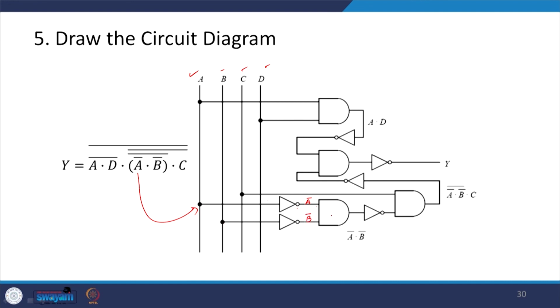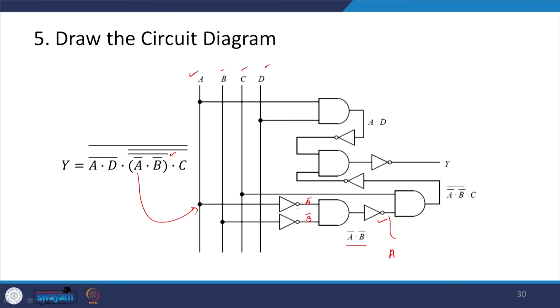In the AND operation I get A invert dot B invert over here, okay. Now, I have to take this whole invert over here. So, I put one NOT gate here. I invert this. Okay.